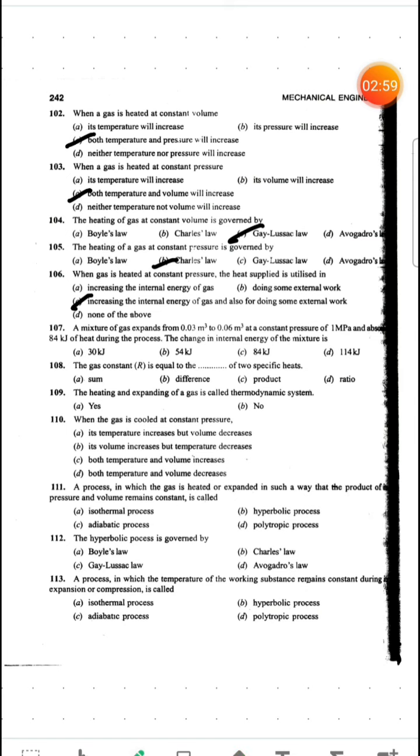Let's see the next question. The gas constant R is equal to the difference of specific heats, right? It is very simple. The heating and expanding of a gas is called a thermodynamic system. No, it is not called a thermodynamic system.